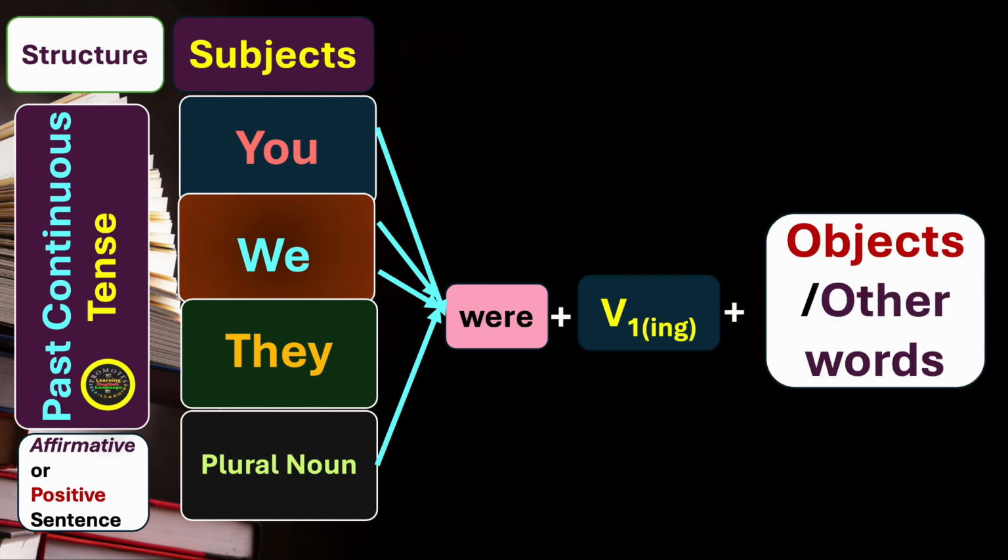The structure of past continuous tense in the affirmative or positive form of sentence. If we have subjects like you, we, they, and a plural noun, we use were, and then we have the first form of the verb with ing, and then we add objects or other words. This is the structure. Now let's see the examples.